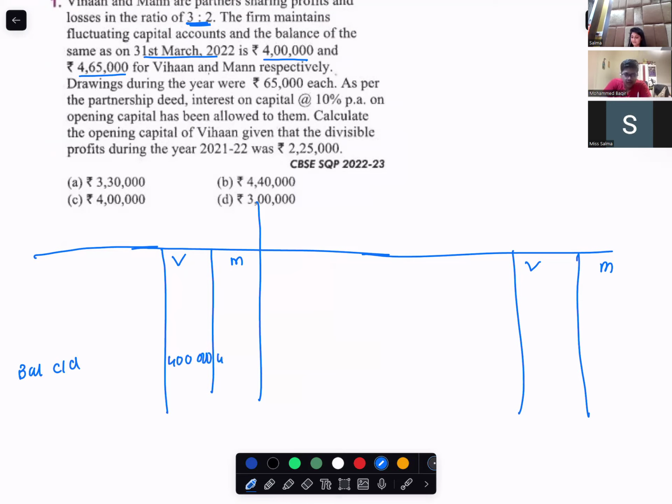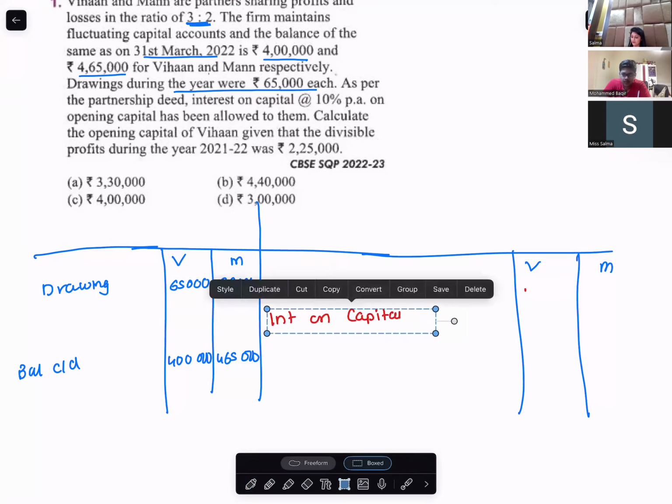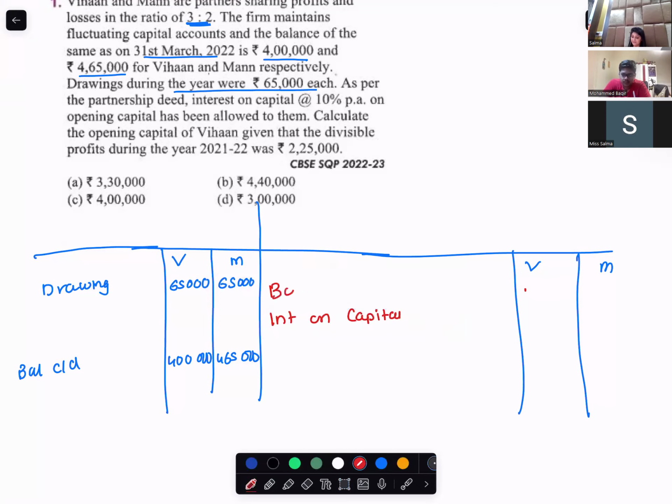Drawings during the year are how much? 65,000 each. Interest on capital is 10%. Interest on capital will always be on the opening balance.